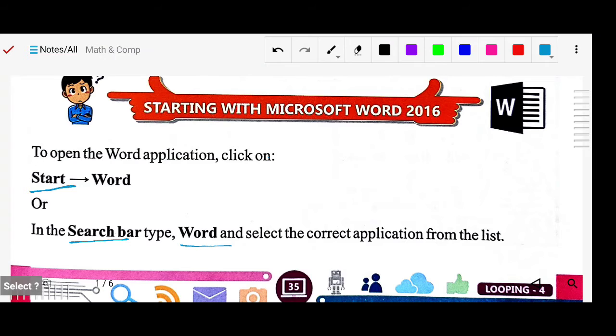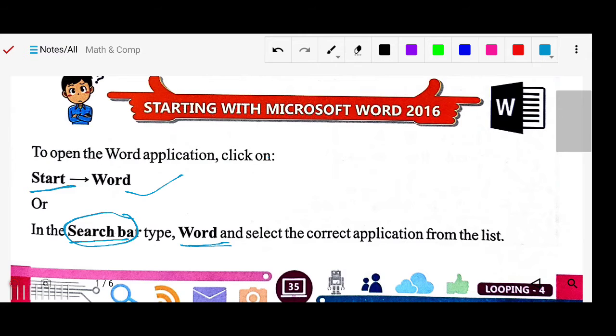There are no shortcuts here. Simply go to the Start button and find Word, or type the word in the search bar, and you will get the list of all the applications. From that list you can double click and you will find your Word.